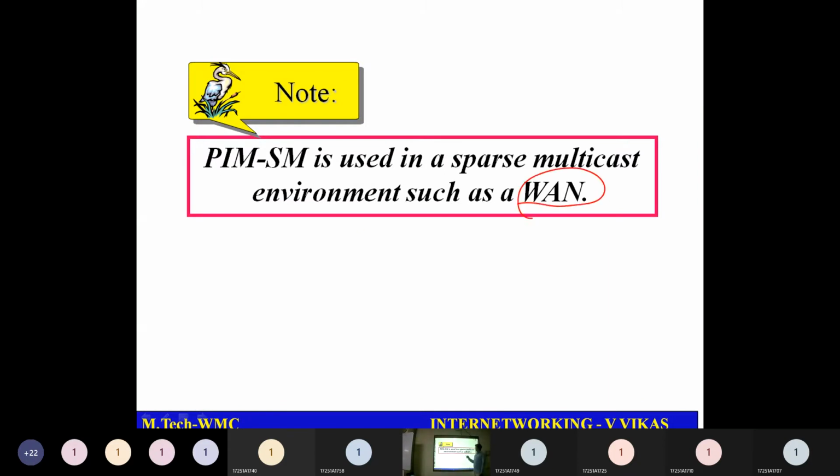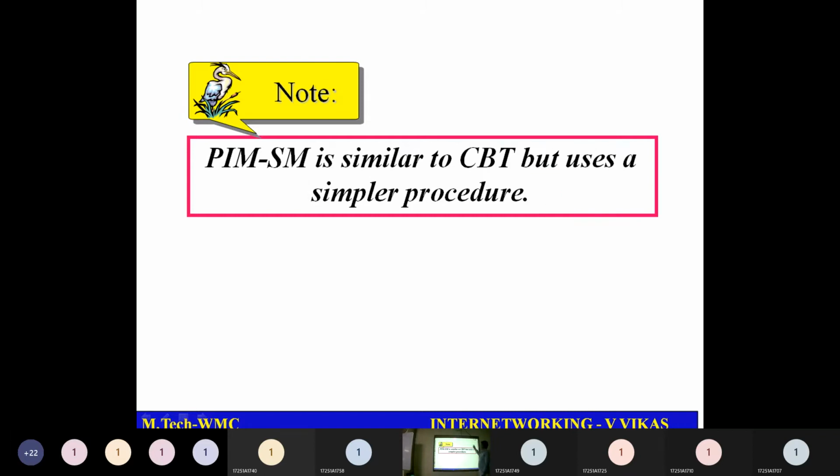Then we have PIM sparse mode, or protocol independent multicasting sparse mode. This is useful where we have only a small number of routers which are interested in communicating. PIM SM is similar to CBT, but uses a simple procedure rather than the longer procedure which we have seen in CBT. So that is about PIM DM and PIM SM.